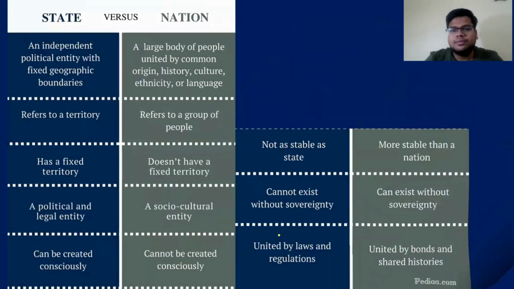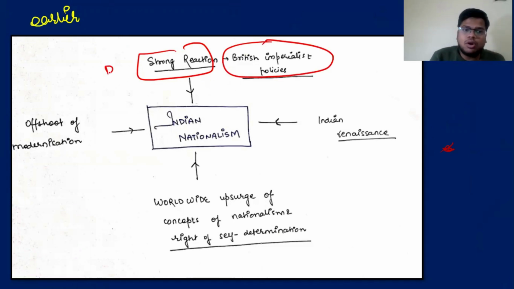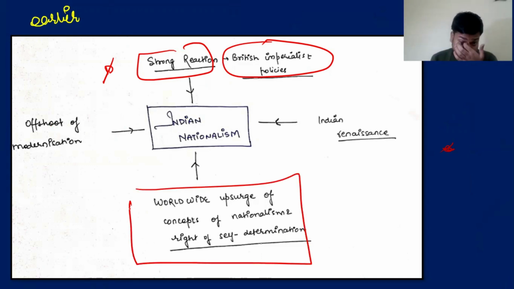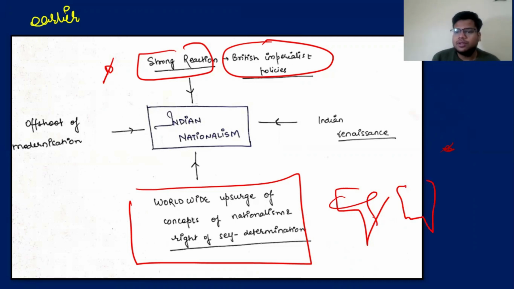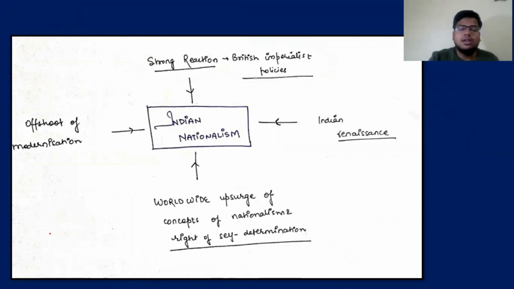So that's the idea. Indian nationalism came as a strong reaction to the British imperialist policy, to what these Britishers are doing. Then worldwide also, the concept of nationalism and the right to self-determination was getting very, very strong, especially in South America, not in Africa. The concept of nationalism was getting very prominent, with a lot of countries getting decolonized in South America.